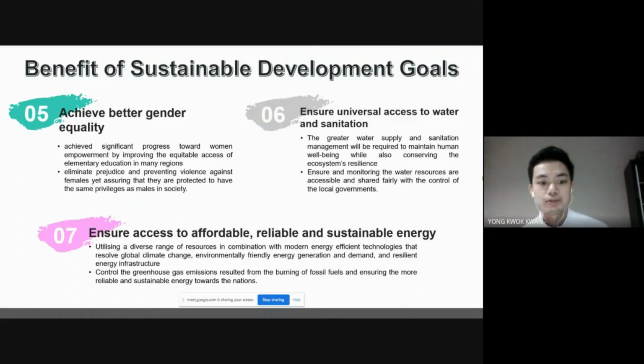Besides that, it also helps us to control the greenhouse gas emission resulted from the burning of fossil fuels and ensuring more reliable and sustainable energy towards the nation.